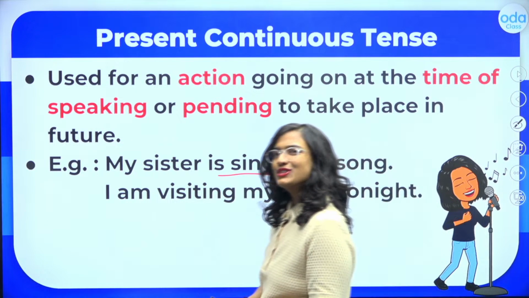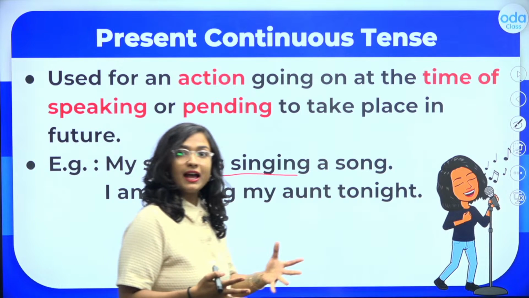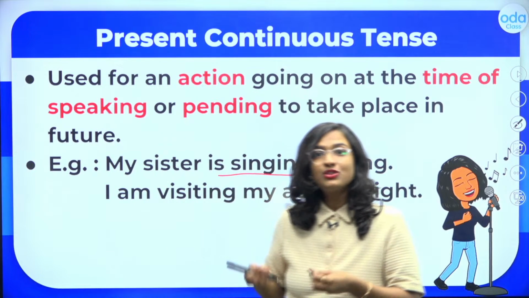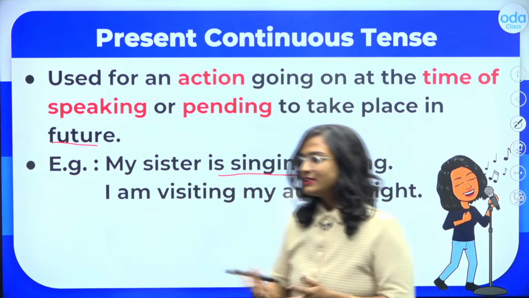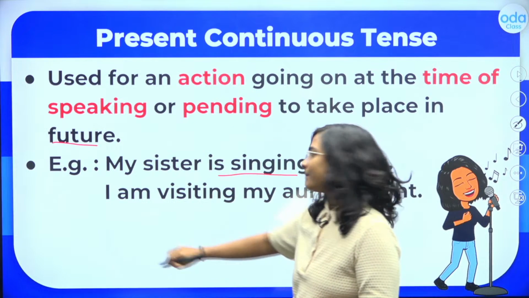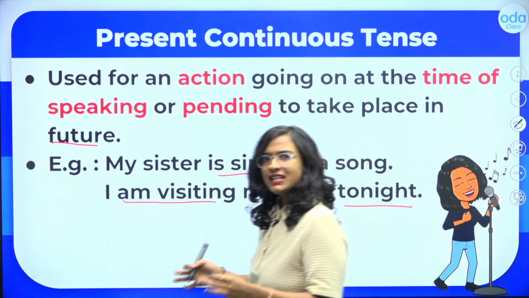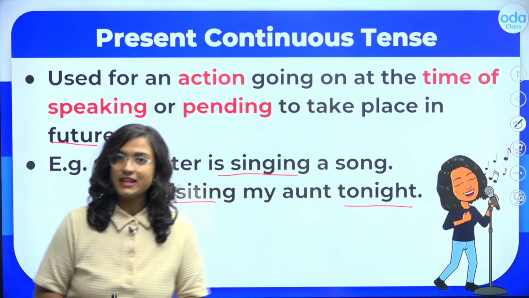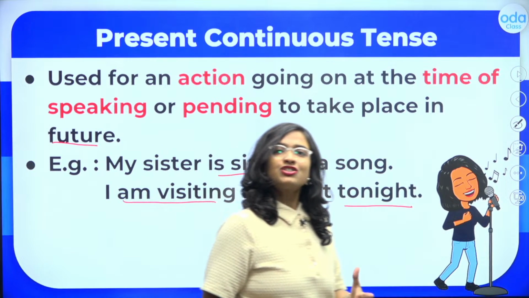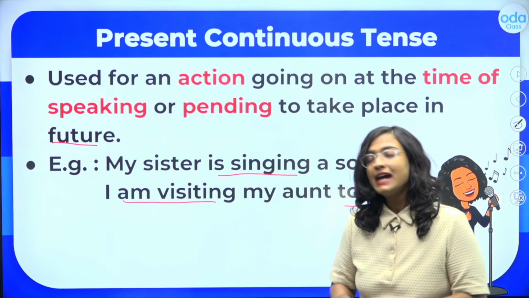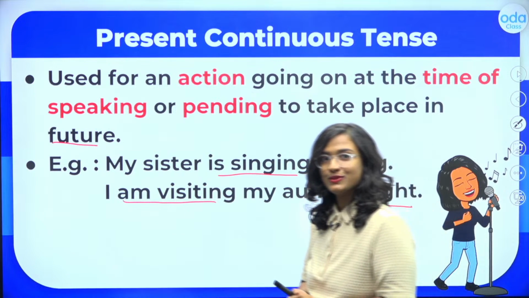Now, the second use of the present continuous tense, students, is to talk about a plan or something that is going to happen in the near future. Okay? So, for example, I am visiting my aunt tonight. So students, clearly this action is not ongoing right now. It is going to happen in the near future. But this action has already been planned and it's going to happen. So that is why once again we can use the present continuous tense.